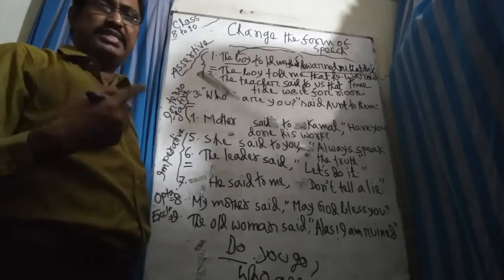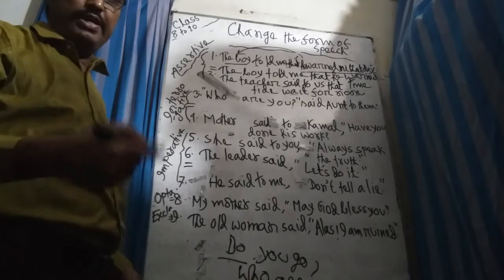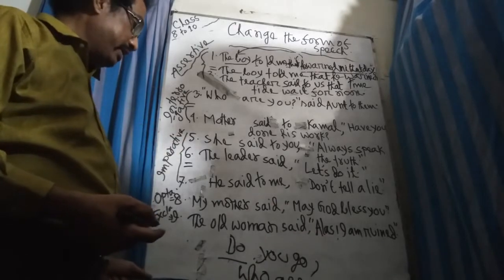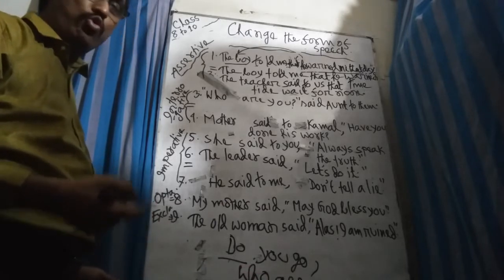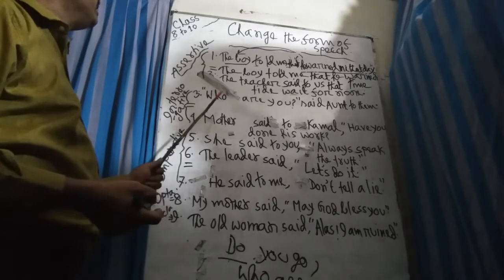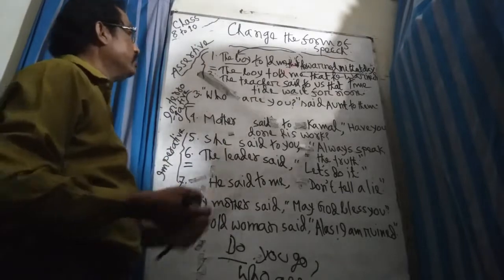"Who are you?" You have to answer something: I am Salim, I am Rahim. That means you have to submit your open answer. This is why, when sentences start with WH interrogatives, who, what, how, when, these are open-ended questions. And if it is an open-ended question, then at first, what do you see?